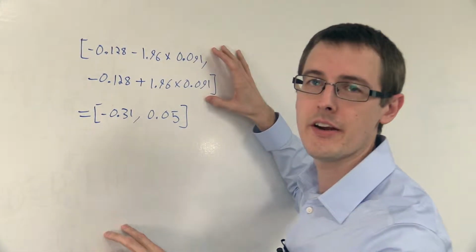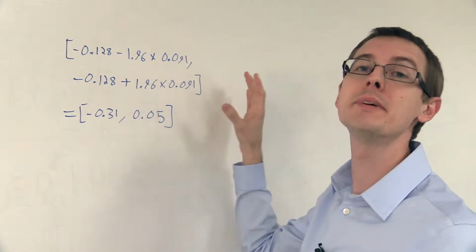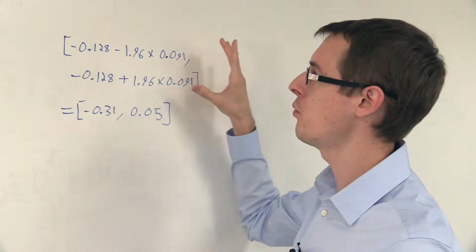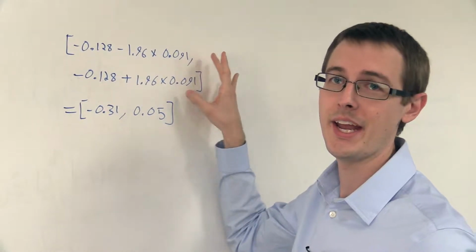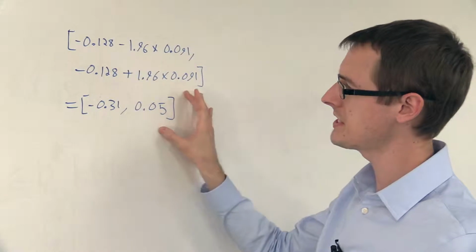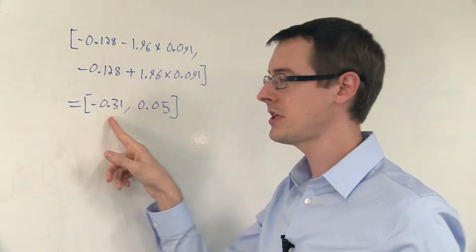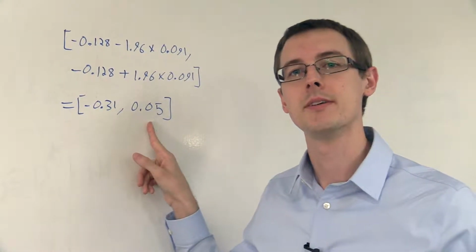Now, how I got this formula isn't really that important to you. I just wanted to put it here to demystify things a little bit and show you where this is coming from and how you could calculate it from a table like this. So this is our 95% confidence interval. It goes from minus 31% up to positive 5%.